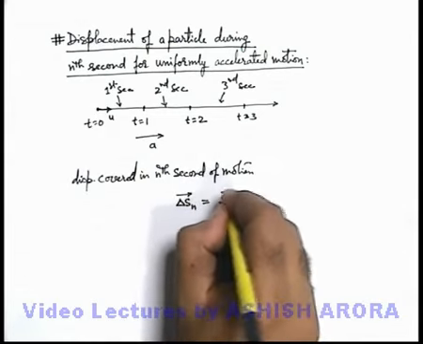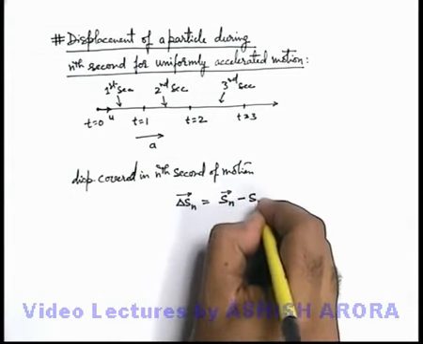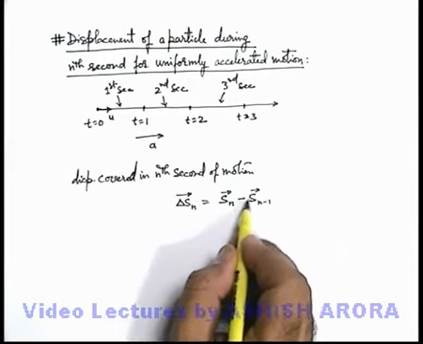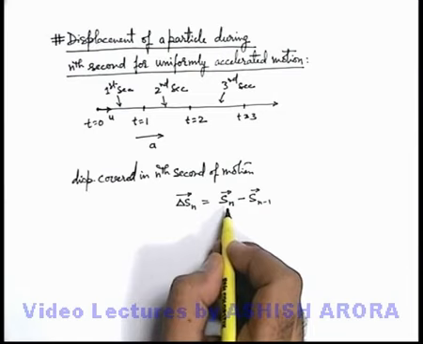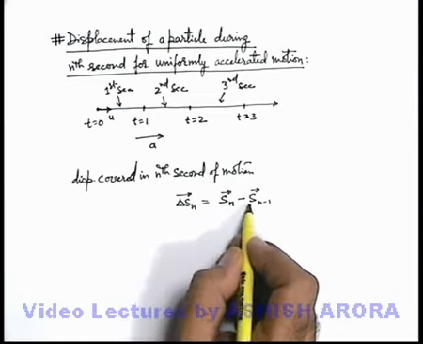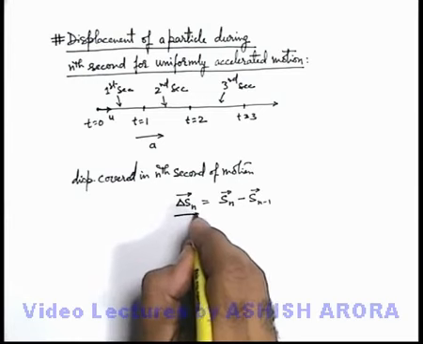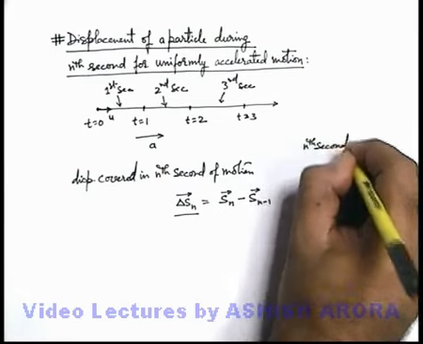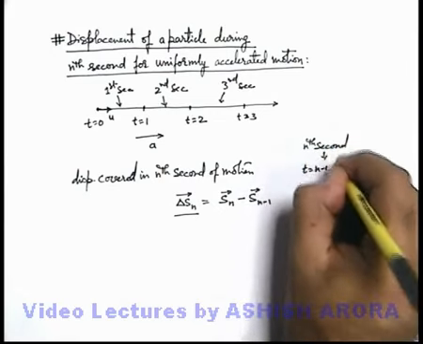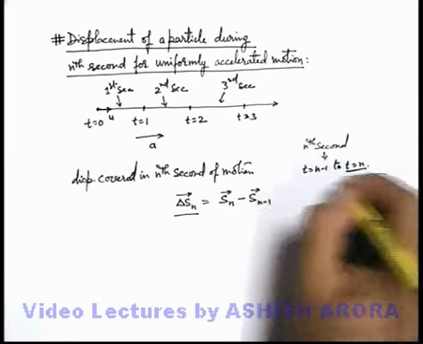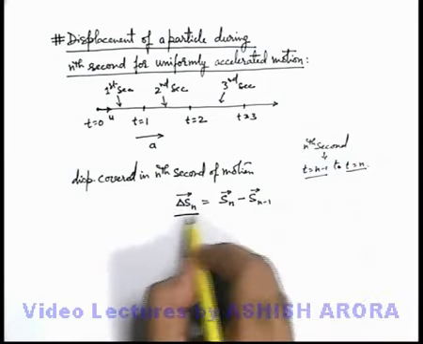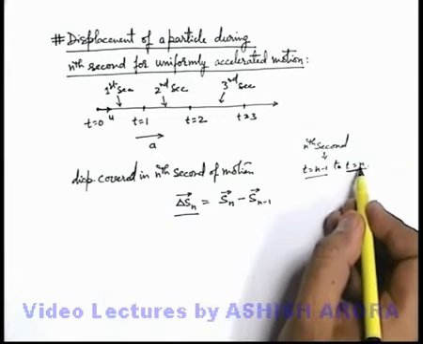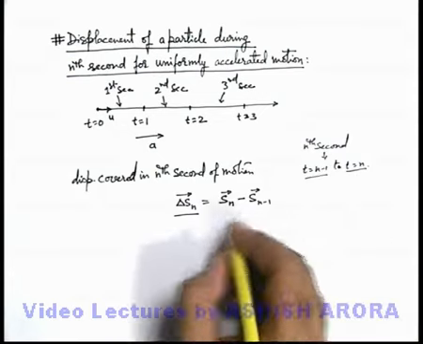For the nth second of motion, if the particle covers a displacement delta Sn, it can be written as the displacement covered up to n seconds minus the displacement covered up to the n minus 1th second. So we just subtract the displacement up to the n minus 1th second from the displacement covered up to the nth second. It will give us the displacement delta S covered during the nth second. Because the nth second is the time from t equal to n minus 1 to t equal to n. So for calculation of the displacement covered in the nth second, we find the displacement in n seconds and n minus 1 seconds and take the difference.